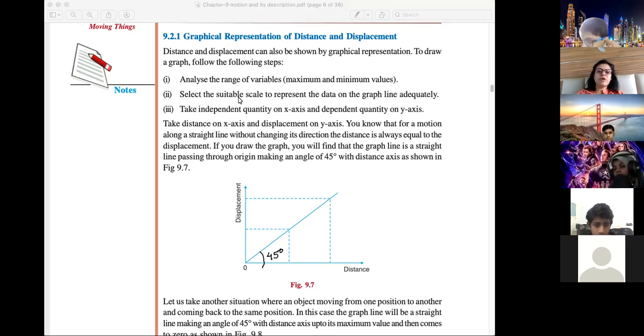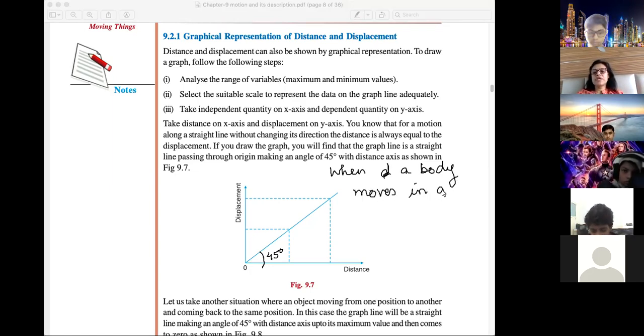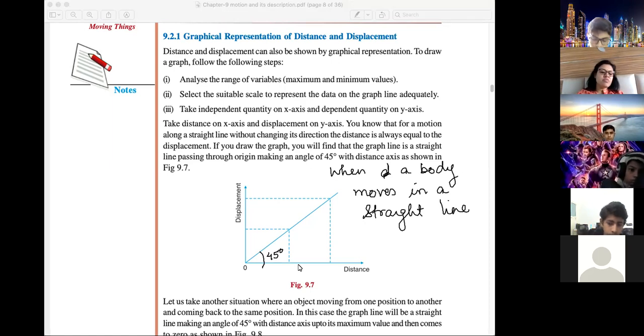So you have to remember, when a body moves in a straight line in a particular direction, you know that distance and displacement are same.